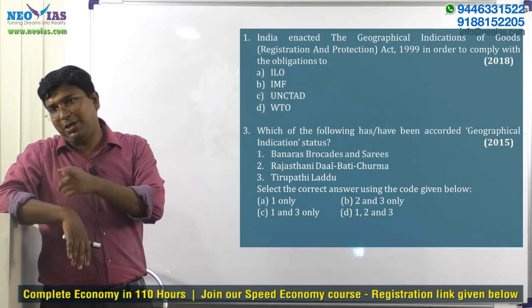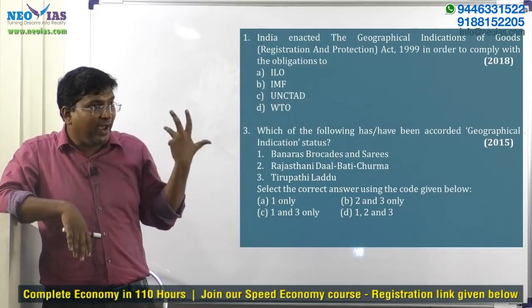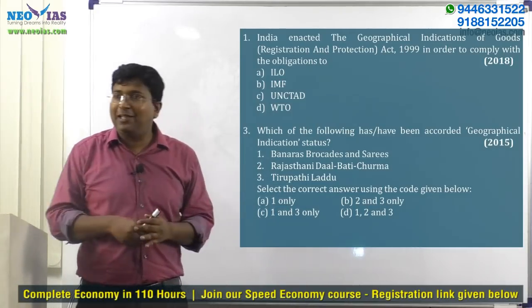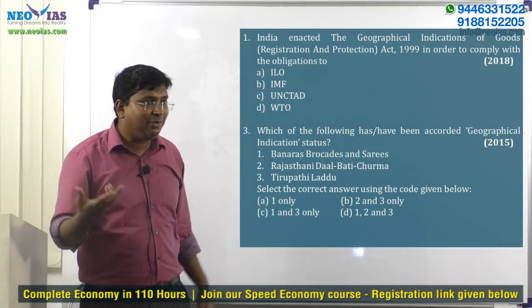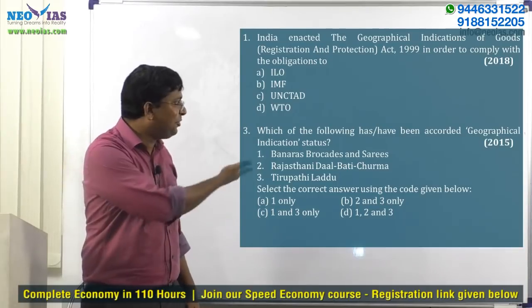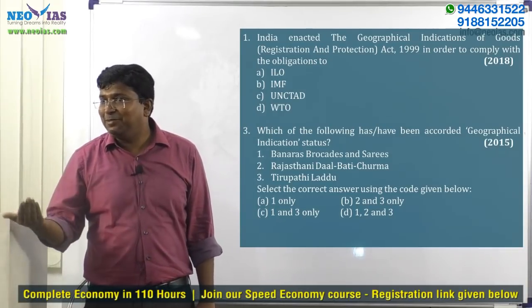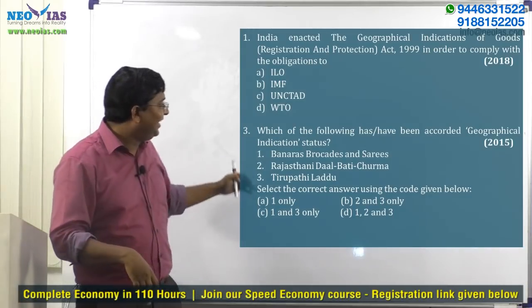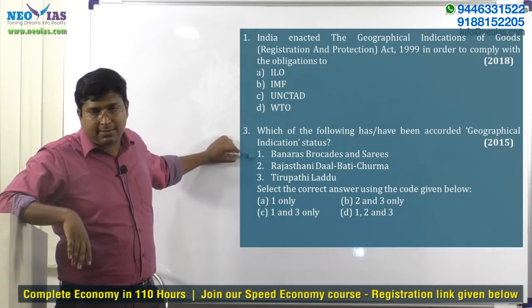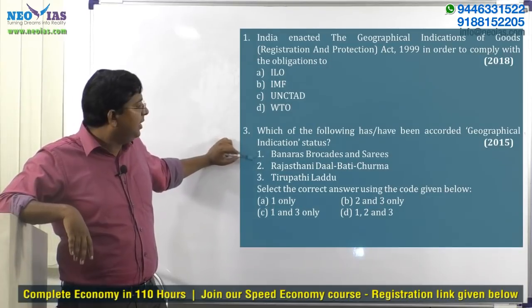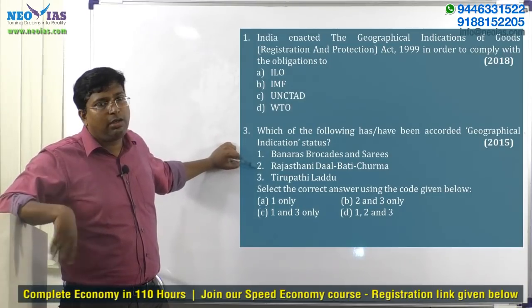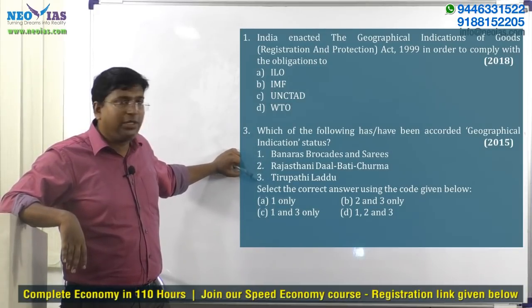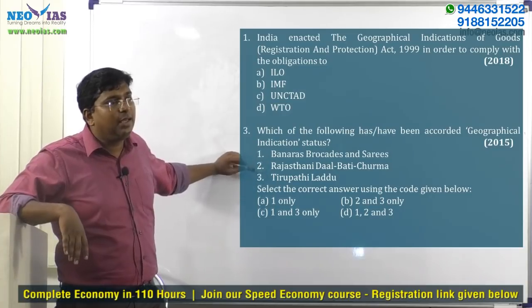This is the way I do it, you also do the same thing, don't mug up the facts, read once and forget. Maybe like this, they will give you 3, 4 or 5 saris and ask which of the saris have got GI tag. Some students who are fond of saris will know. Anyway, Banaras saris already have a GI tag. This is a food product which has not got a GI tag. 2 is not a GI tag. 3 is Tirupati Laddu, you know that's a foodstuff, it is there. 1 and 3 is the answer.